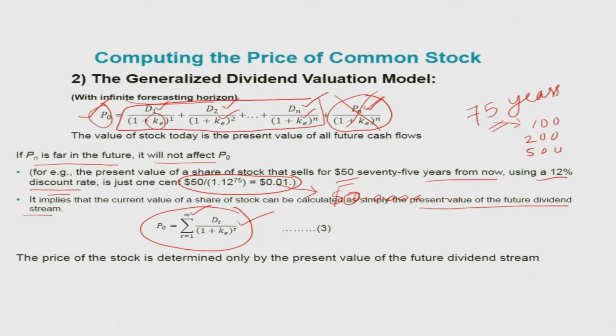This is also practically difficult. Maybe we can forecast the dividend for year 1, 2, 3, 4, but beyond that it's practically difficult to know what dividend a company is going to give in the 3rd year, 4th year, 5th year, right? It's practically difficult because we can only see what the actual dividend is when the company gives it.